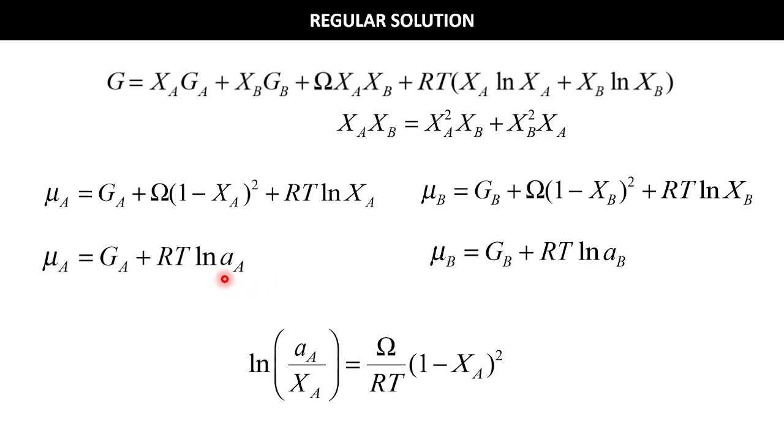We are getting a unique term that's called activity, which is taking care of the portion of Gibbs free energy that is taking into the contribution when A is going into the solution.